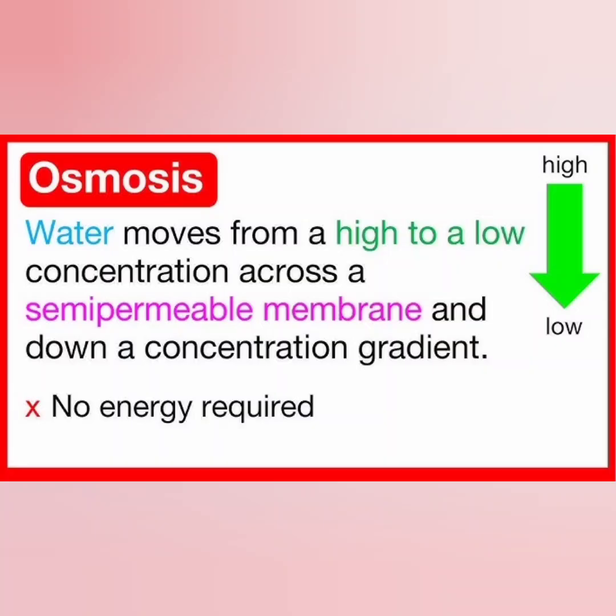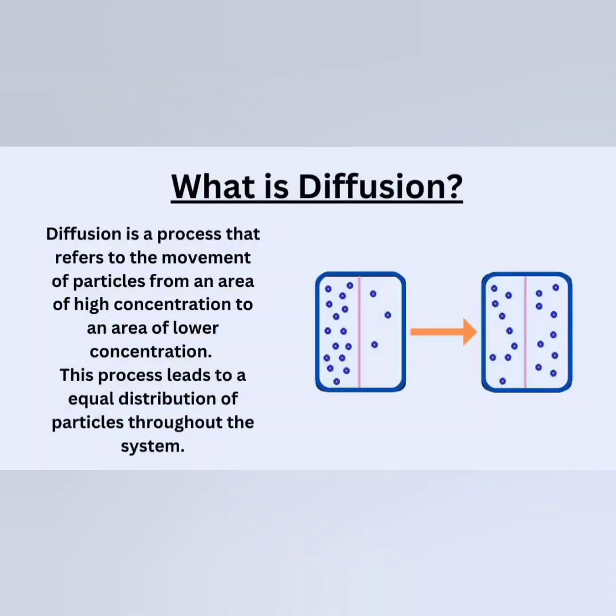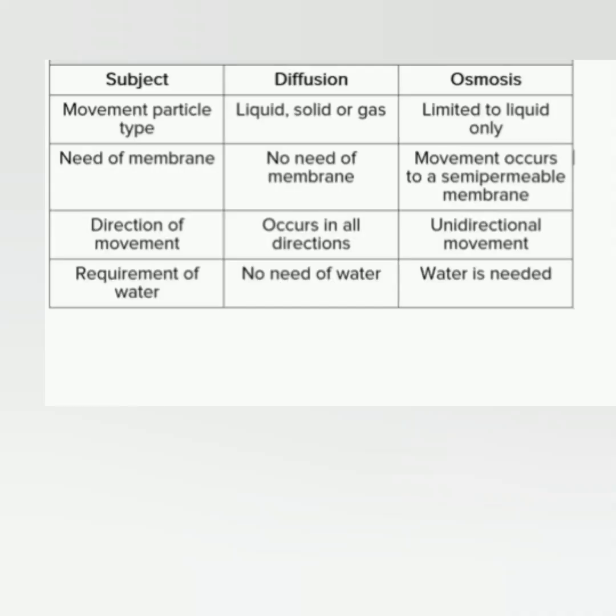Now we can see what is diffusion. Diffusion means movement of particles from their higher concentration to their lower concentration without a semi-permeable membrane. Diffusion takes place in solid, liquid and gas. See, the best example is when you light an agarbatti, you will be able to smell the agarbatti from faraway places. That is due to diffusion. The solid particles, the smelly particles, are diffused into the air.